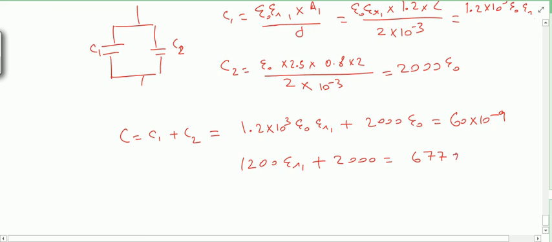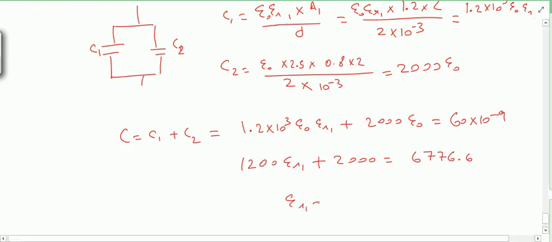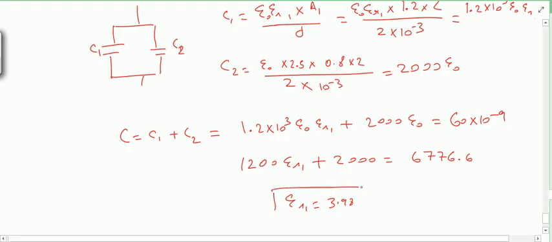6776.6. Okay, and after solving this, minus 2000 and dividing it by 1200, the value of epsilon r1 coming is 3.98. 3.98, that is the required value of epsilon r1 in the question.